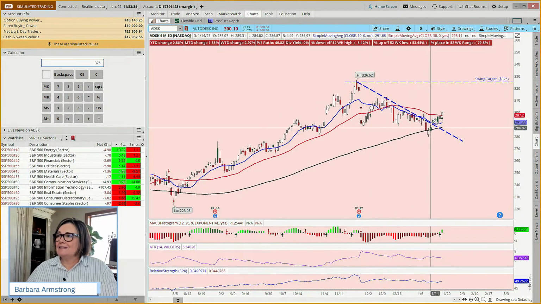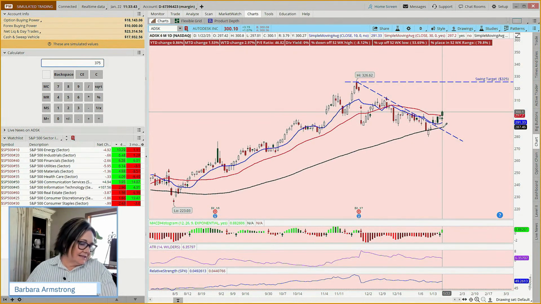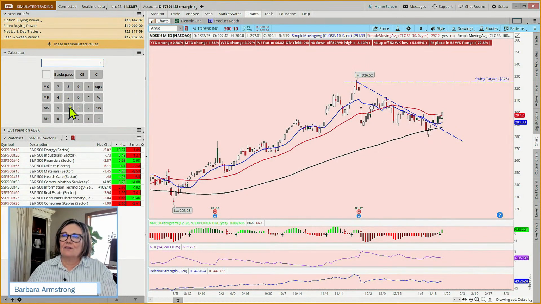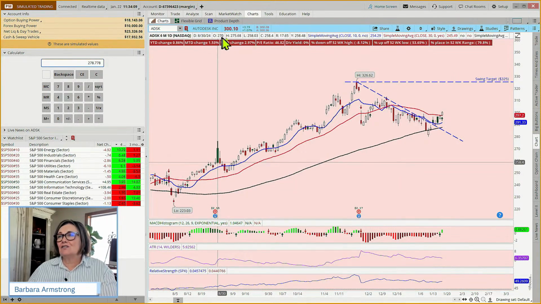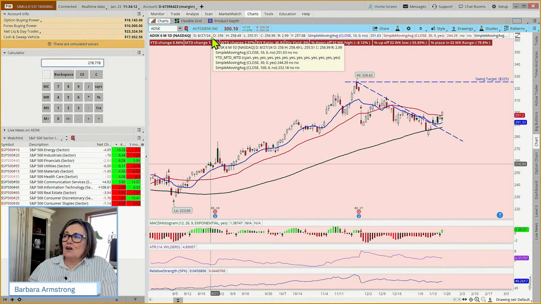Well, we might say, hey, it had this diagonal resistance breakout. We're expecting this level to hold. And so we might say, hey, around this 287.40-ish level, if it were to pull back. And let's go 3% below that. So if we took our 287.40 times 0.97, that's 278. And so we're risking $22 a share, so we could end up losing around $300.